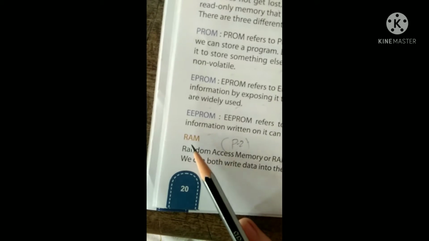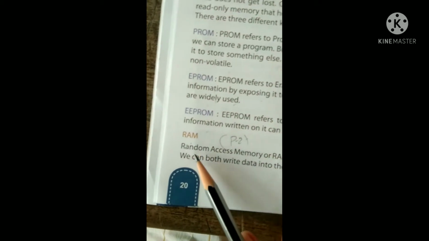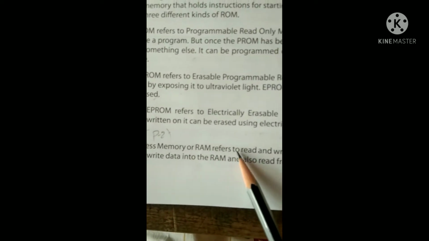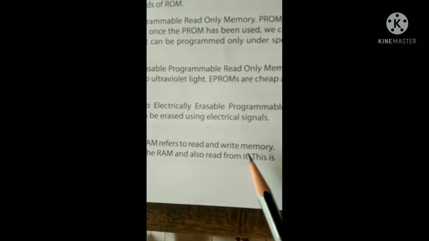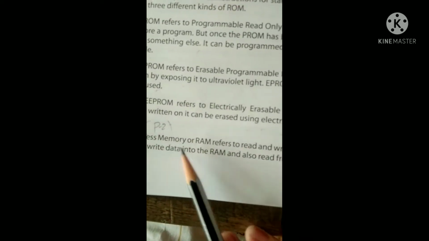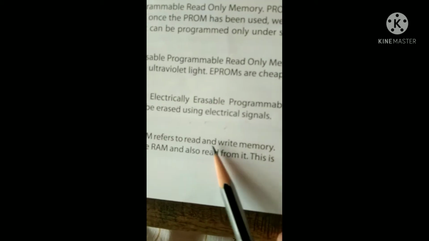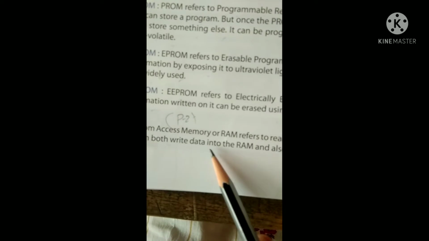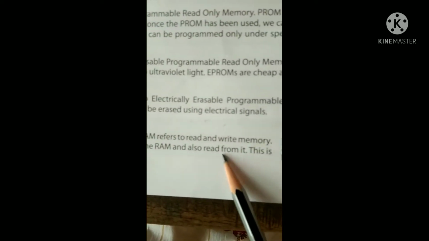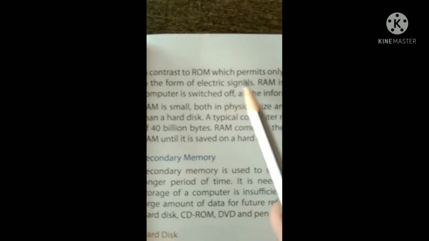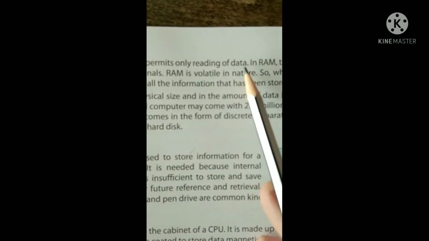The full form of RAM is random access memory, or RAM refers to read and write memory. It can be both. We can both write data into the RAM and also read from it, in contrast to ROM, which permits only reading of data.